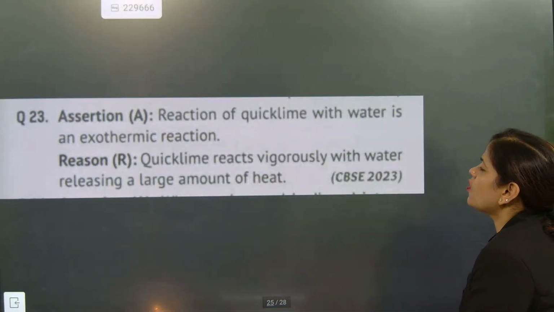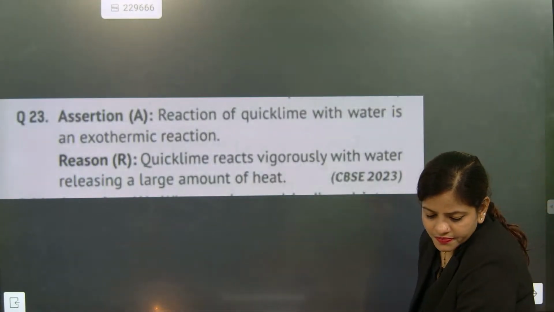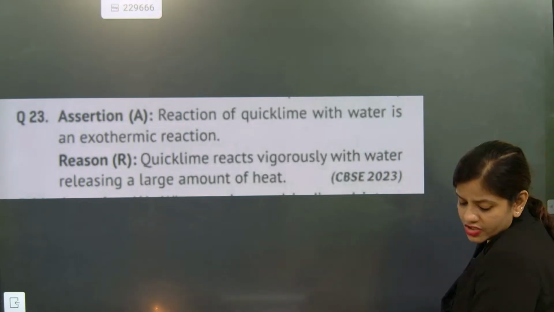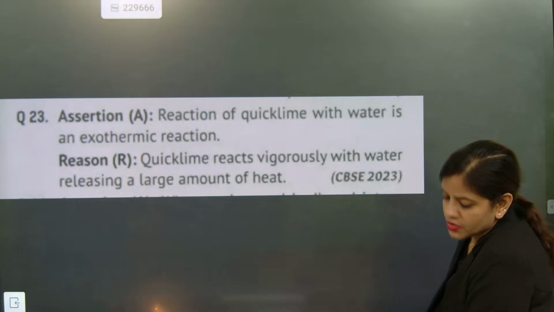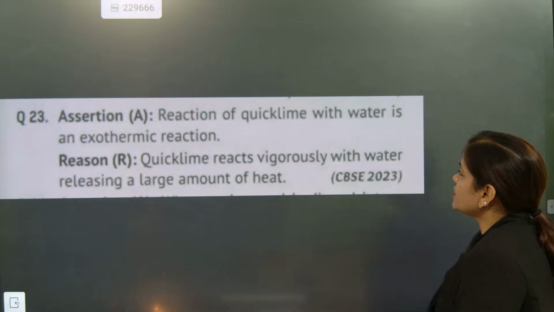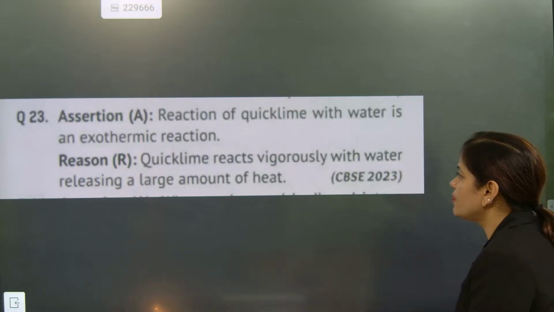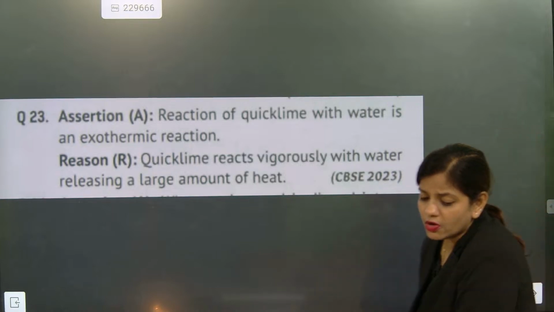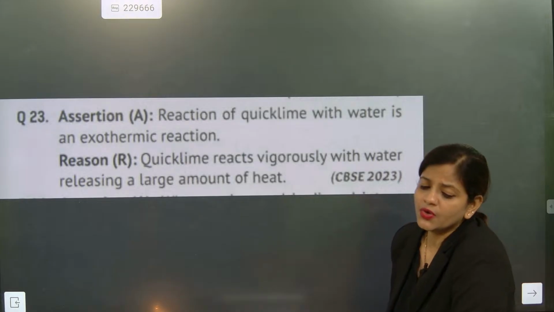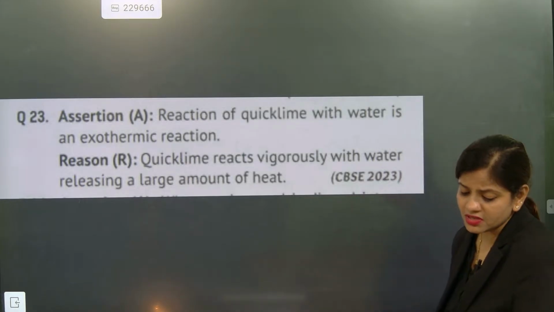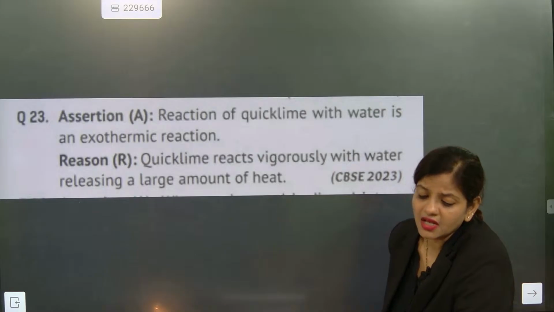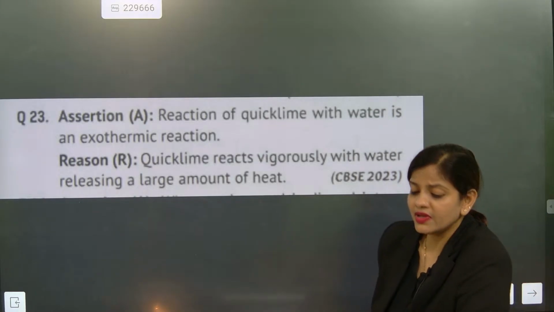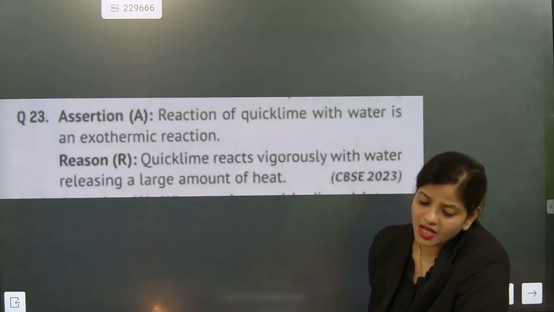Reaction of quicklime with water is an exothermic process. Quicklime reacts vigorously with water, releasing a large amount of heat. So what is exactly this question about? Reaction of quicklime with water is an exothermic process, 100% true. Quicklime vigorously reacts with water releasing a large amount of heat, and because of that only it is exothermic. So the answer will be A. No doubt this question's answer will be A. See, quicklime reaction with water is exothermic because heat is released, and wherever heat is released, it will be an exothermic process. That's it.